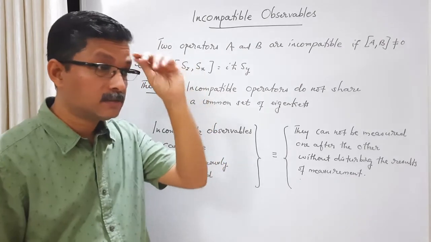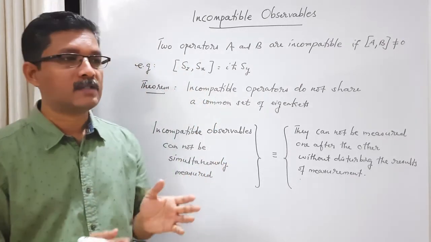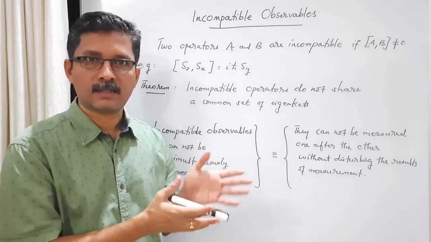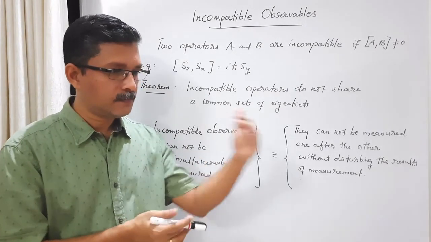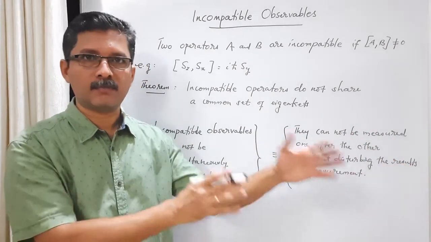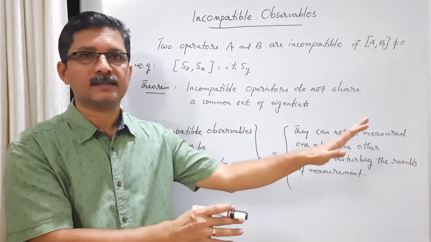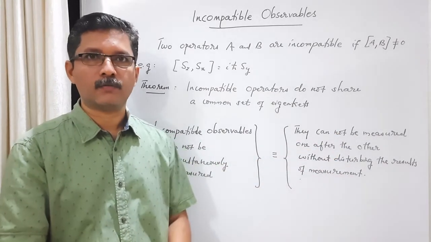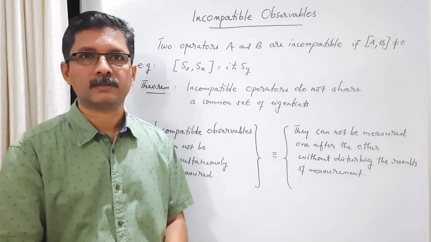Remember the discussion on the sequential Stern-Gerlach experiment. We started with the same initial state, Sz plus. Then first we measure Sz, then we measure Sx. We get some final state: half the particles in Sx plus and half in Sx minus, and the intensity is reduced by half, from 1000 particles to 500 particles.